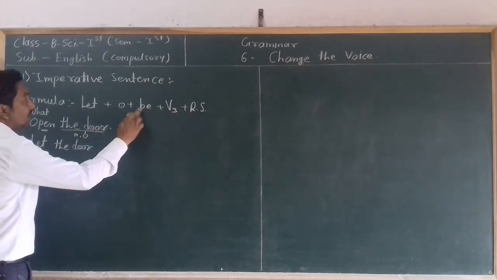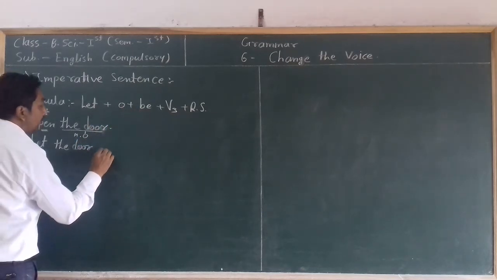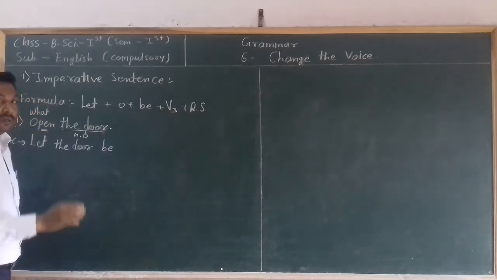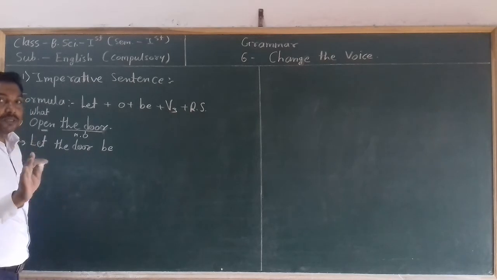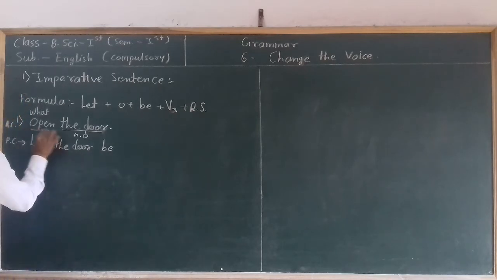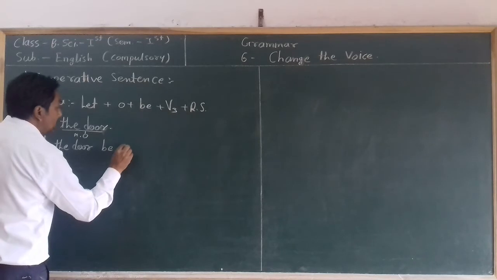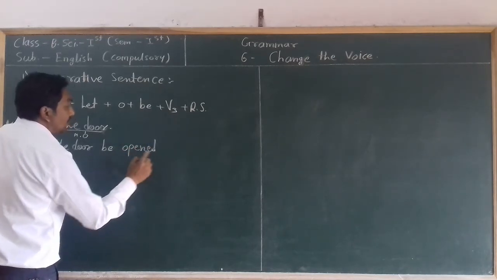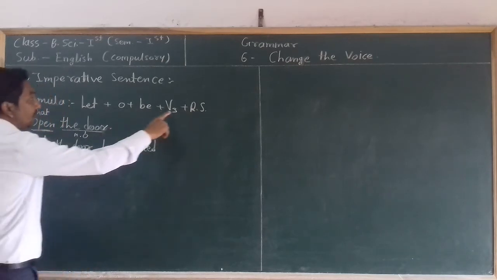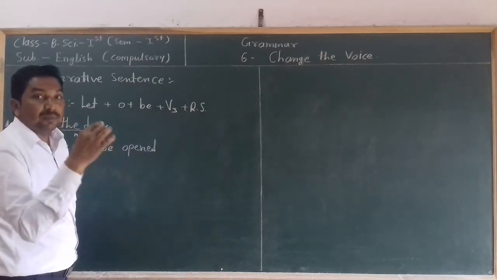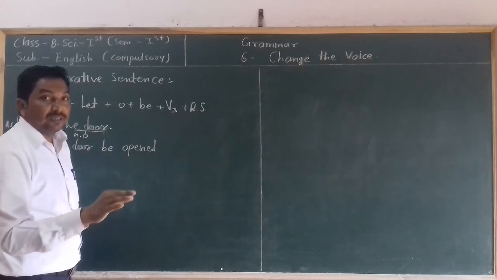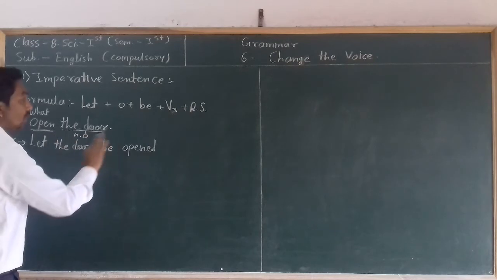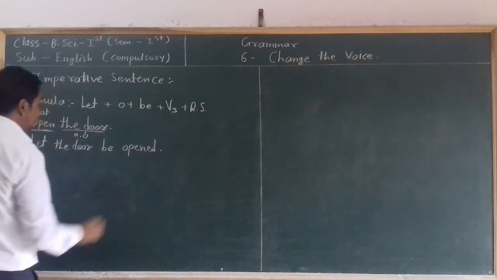Then, according to the formula, take the be in front of the main object. Then take the V3, the third form of the verb, or past participle of the main verb. The main verb is open. So what is the third form? Open. Then we have to write the rest of the sentence, any remaining sentence. But in this sentence there is no remaining sentence, so write a full stop.